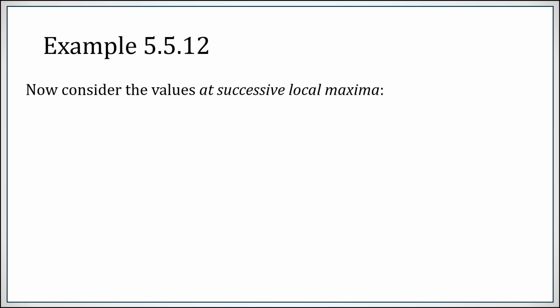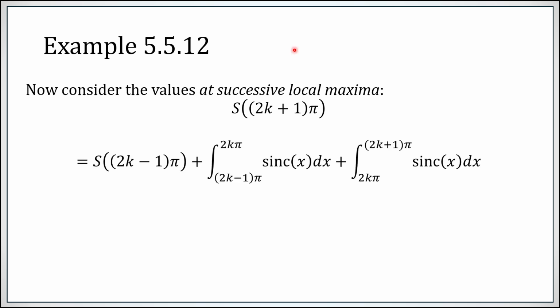So let's look at the value of this capital S of x function at two successive local maxima. Local maxes happen at odd multiples of pi. So let's look at capital S at an odd multiple of pi. Remember that capital S is the integral of the sinc function. So if I integrate it from 2 pi to this number, I can instead integrate it to the previous odd multiple of pi, plus the integral from that odd multiple to this even multiple, plus the integral from this even multiple to this next odd one. So I've just taken this integral from 2 pi to this number here and broken it up into these three pieces.